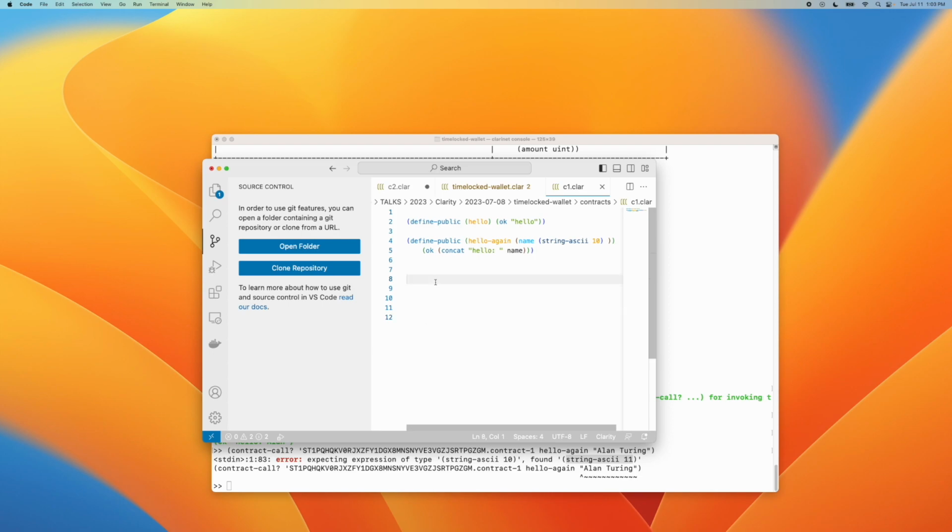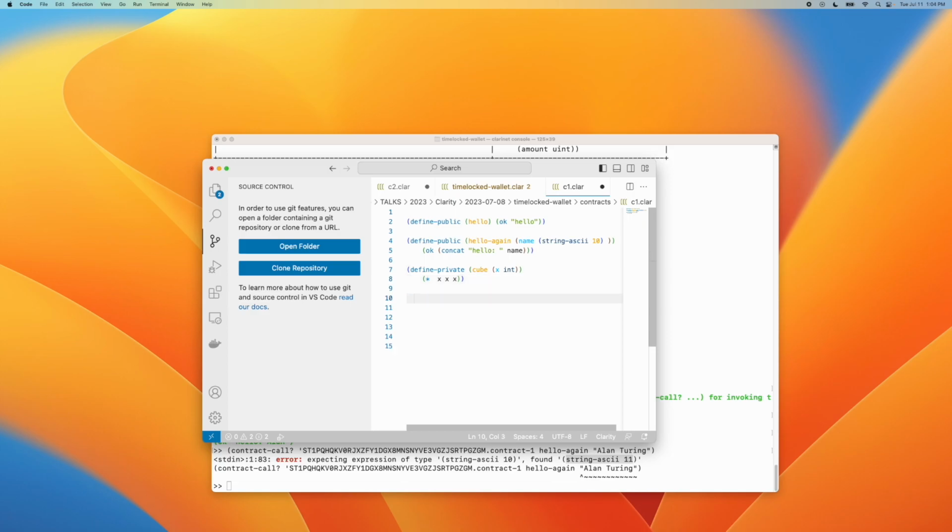I could even define it in here. So we can say define private cube, I'll make this a private function, and I'll have x int. So we have a regular integer coming in as our x, and because this is a private function, I don't have to wrap it with an OK or an error. I'll simply say x cubed.